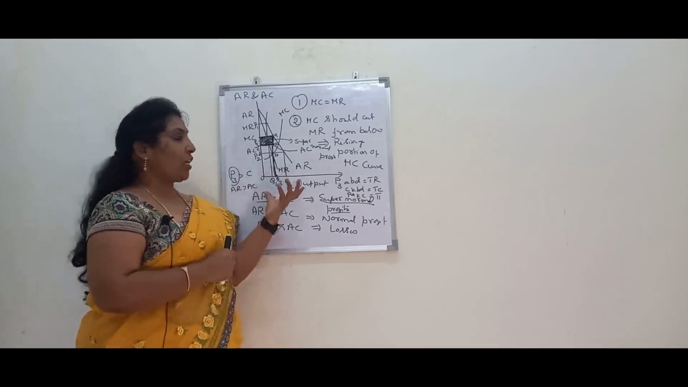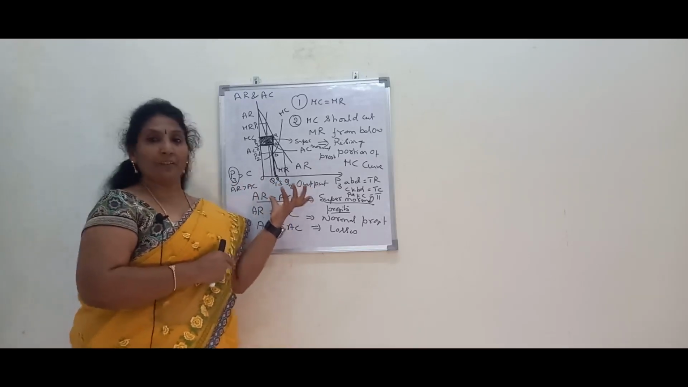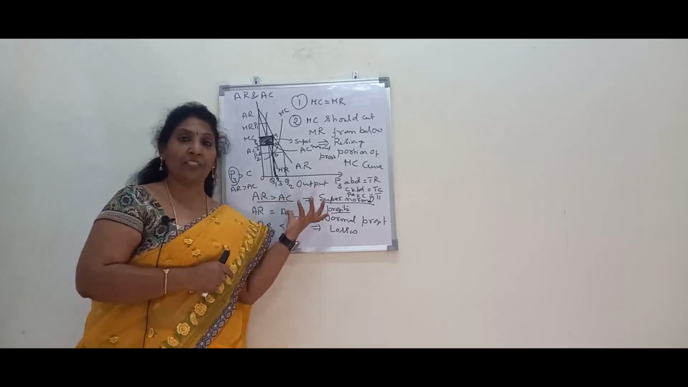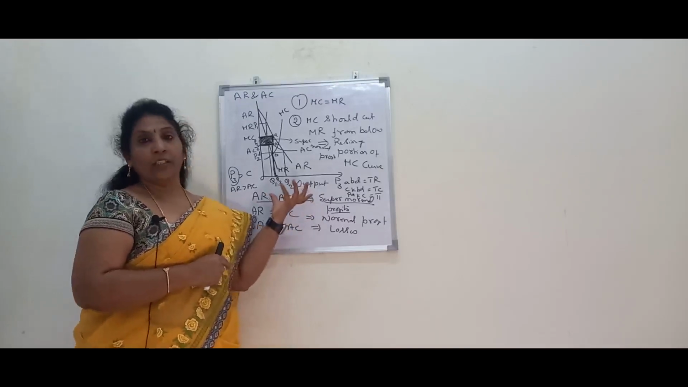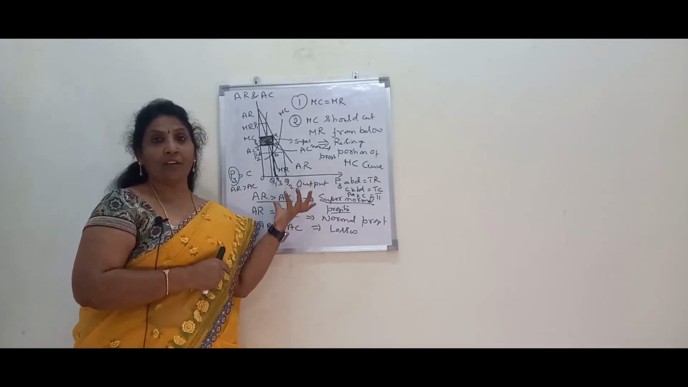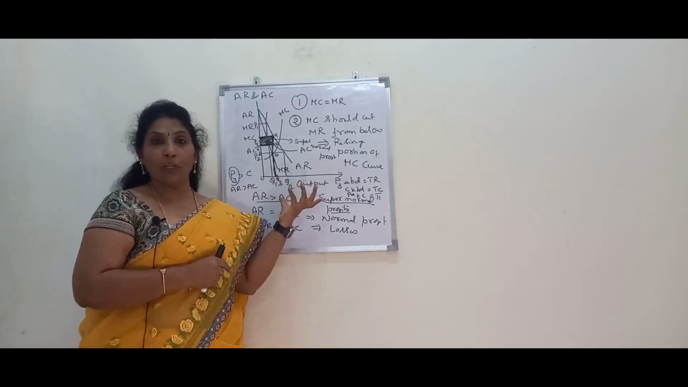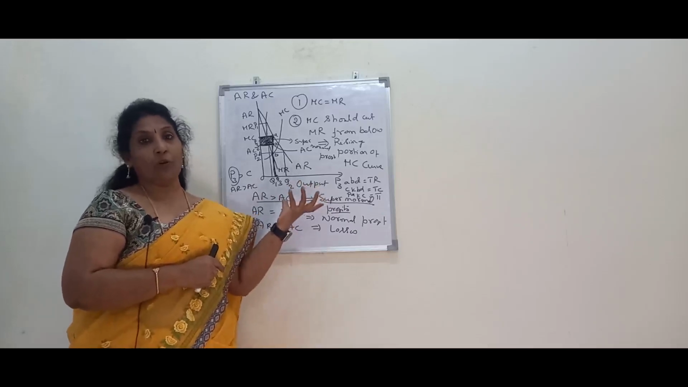So this is about monopoly output and pricing determination. But this pricing is the same even in the long run, because there is not much difference between the long run and the short run, because of no entry and exit in case of a monopolist. In my next class, we will be studying monopolistic competition and how pricing is determined under monopolistic competition.